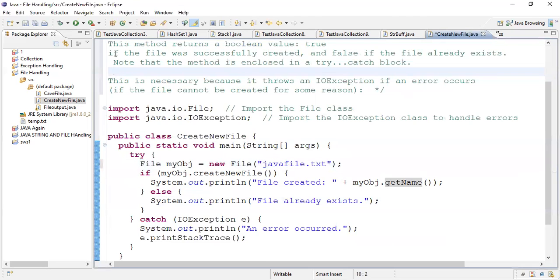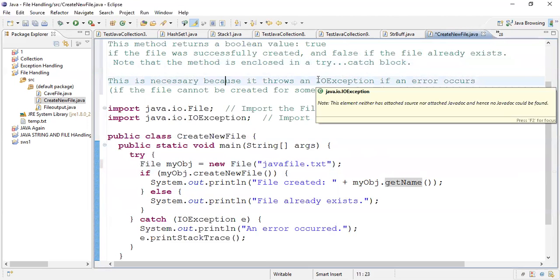If the file was successfully created it returns true, and false if the file already exists, which we already discussed. But what next? Note that we have to put this method in a try and catch block. This is necessary because it throws which kind of exception?